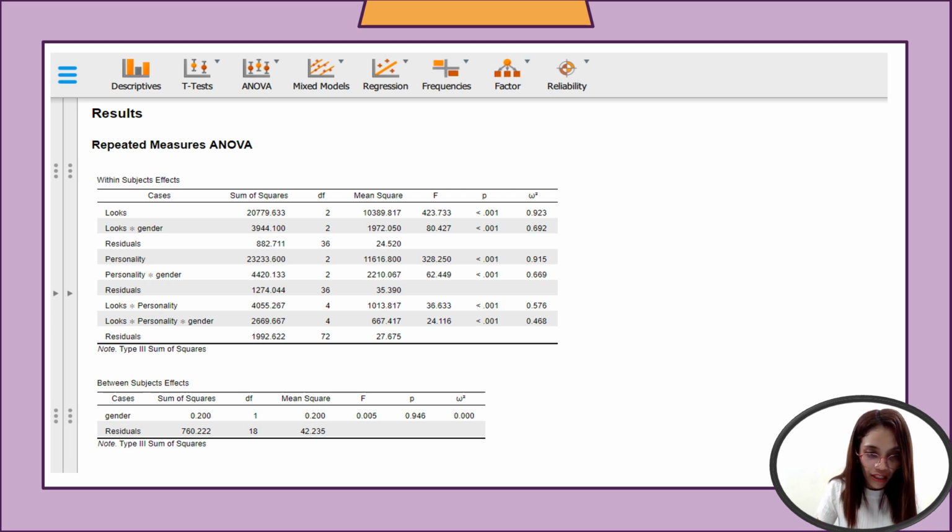So overall, under within subjects effects, this result suggests that looks, personality, and gender and their interactions significantly contribute to explaining the variability in the outcome variable. They also highlight the importance of considering the complex interplay between these factors when understanding their impact on the outcome.